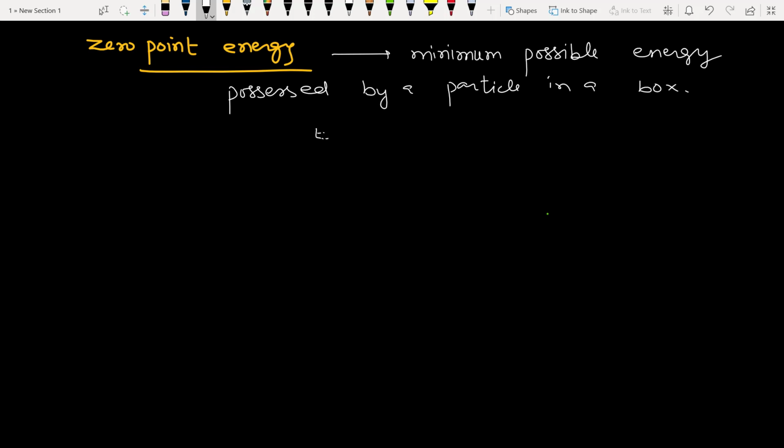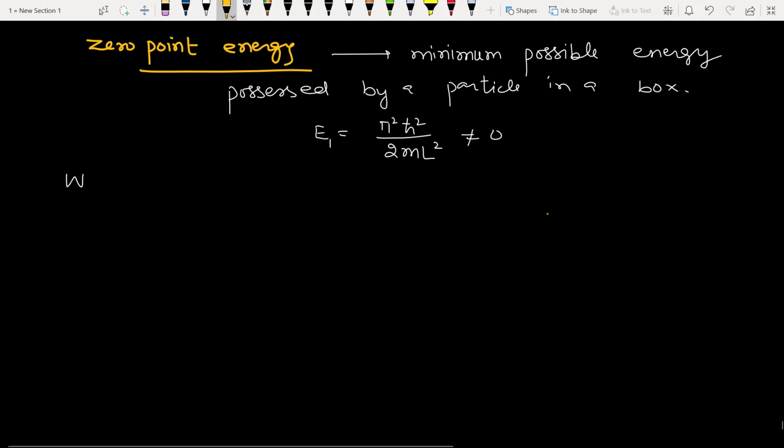And it is in the ground state, and the expression for this we have derived earlier. And it is finite, not equal to 0.